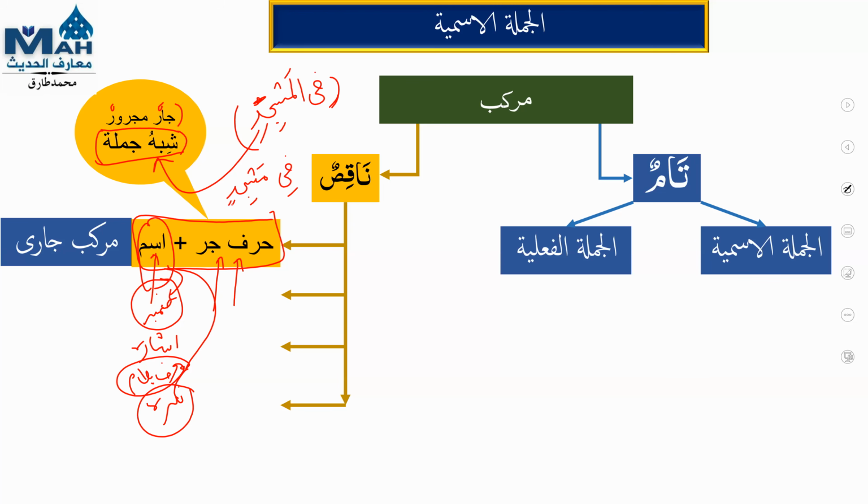Because if you ask me, where is Khalid? Aina Khalidun? I'll answer you, Huwa jalisun fil masjidi. It means the masjid is known to me, a specific masjid is in my mind. That's why I'm saying he is sitting in the masjid. But if I say huwa jalisun fi masjidin, it means I don't know which masjid he is in, but surely he is in a masjid. So I'm saying fi masjidin, in some masjid, I don't know which.